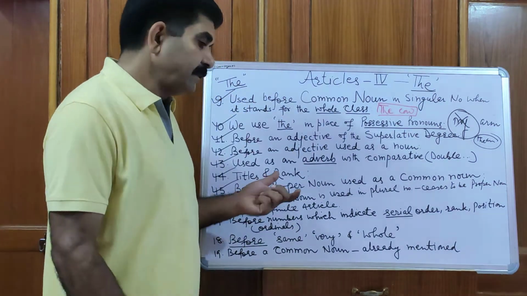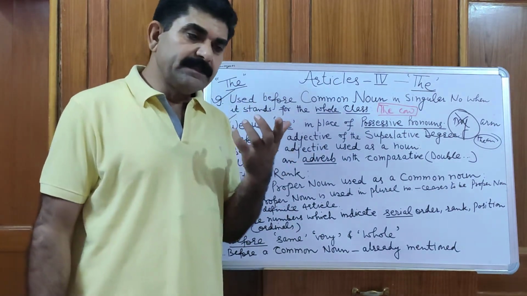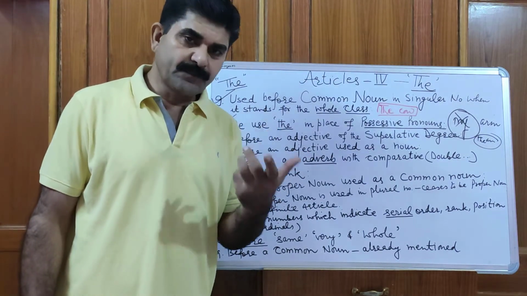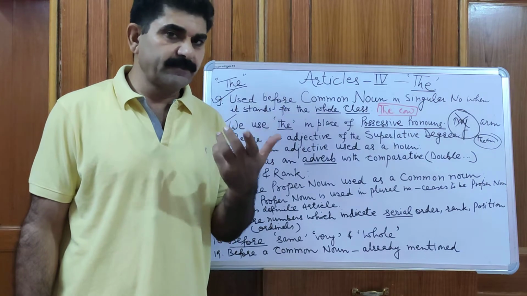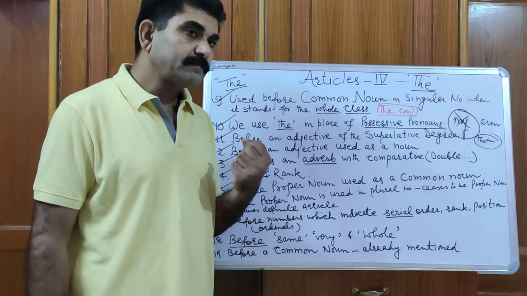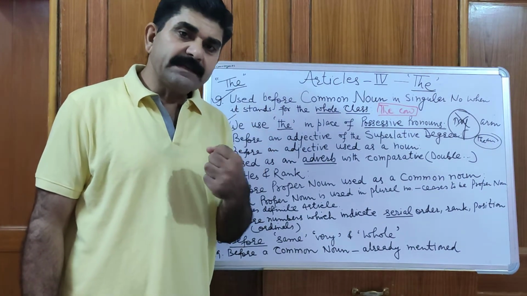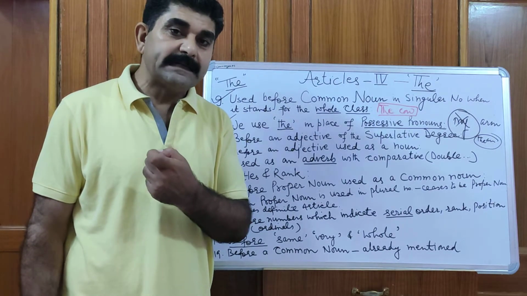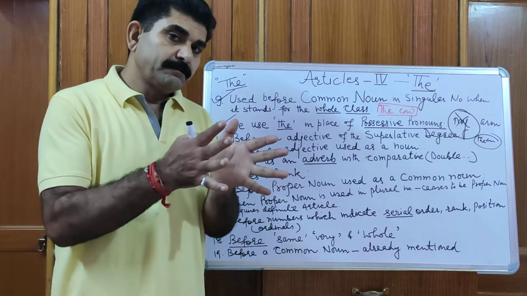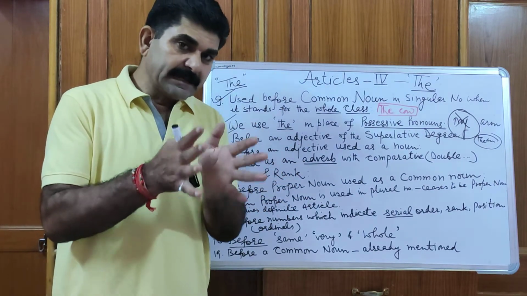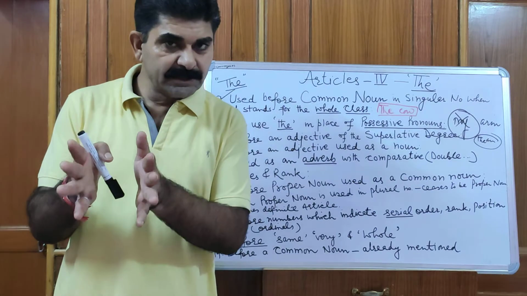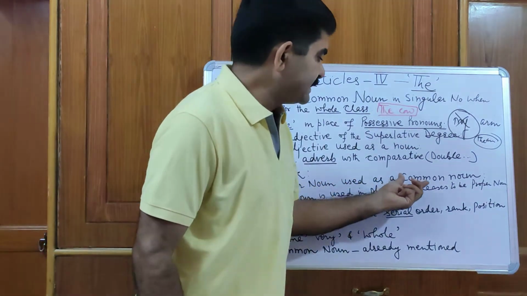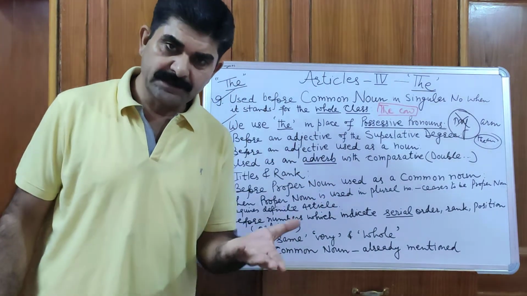For example, suppose there is a person who is your friend and he plays cricket well and you are saying Vansh is the Sachin Tendulkar of our school. It means Vansh plays as well as Sachin Tendulkar. That quality of Sachin Tendulkar can be present in Vansh also.